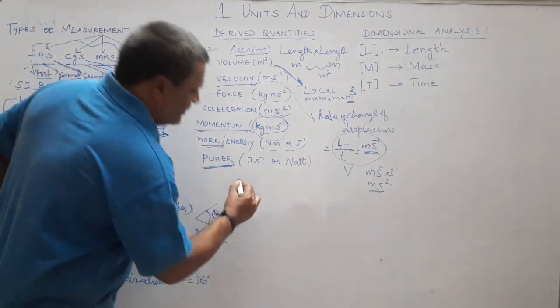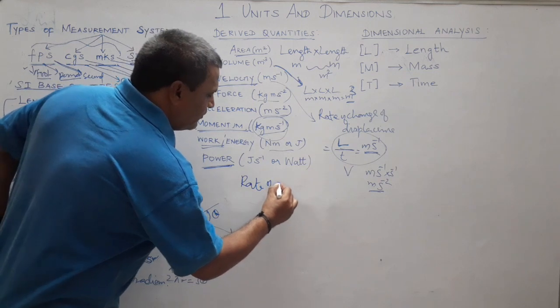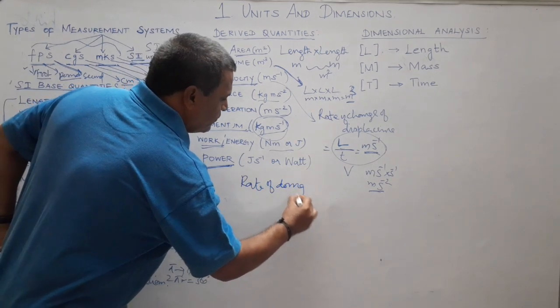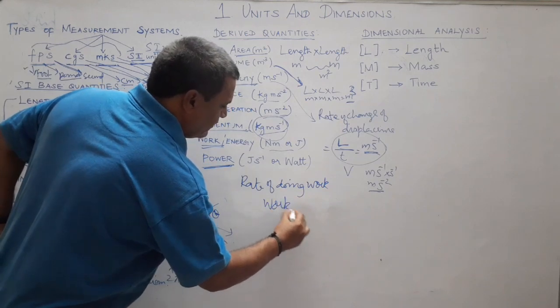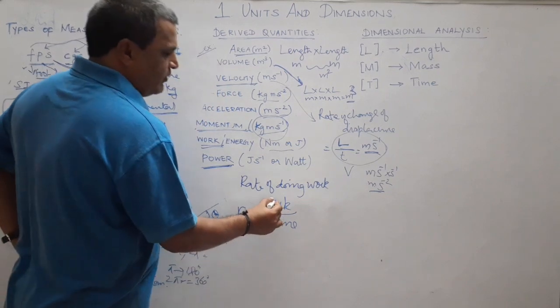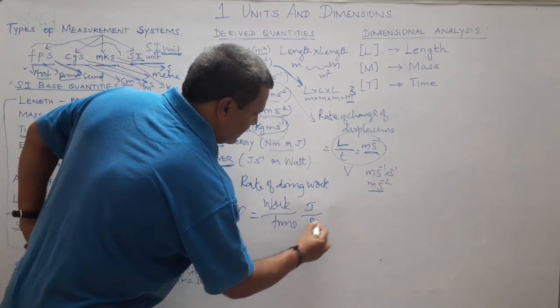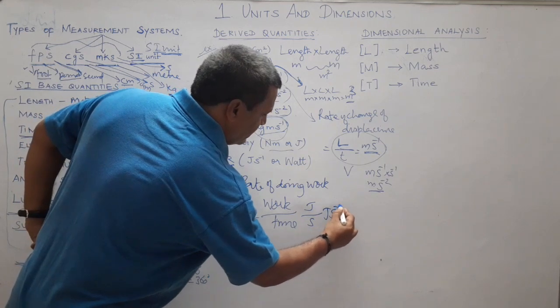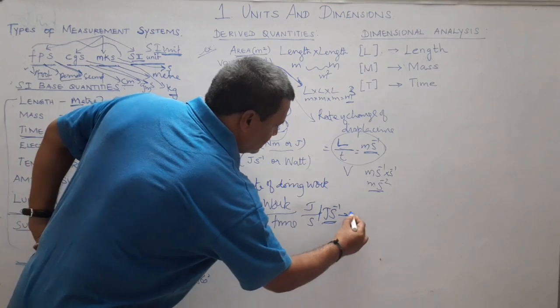Next derived physical quantity is power. Power is the rate at which you are doing work. Rate of doing work, that is work by time. So what is the unit of power? We already arrived, which is Newton meter or joule. Time is second. So joule second power minus 1.